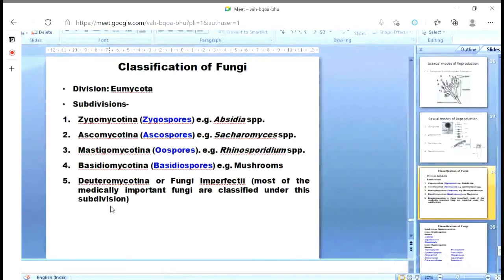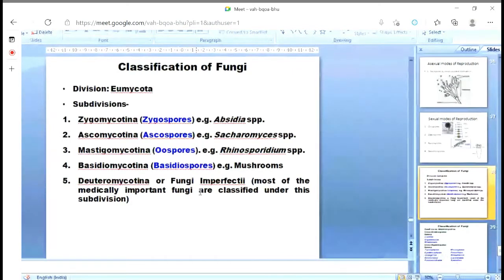Now, why this typical name, fungi imperfecti? Fungi so far are divided into two groups. One is the perfect form, another is the imperfect form. Perfect form means what? Perfect form means all the fungi under these four subdivisions. Why is it perfect? Because for this group of fungi, their sexual reproduction is well defined. It means we understand their sexual method of reproduction.